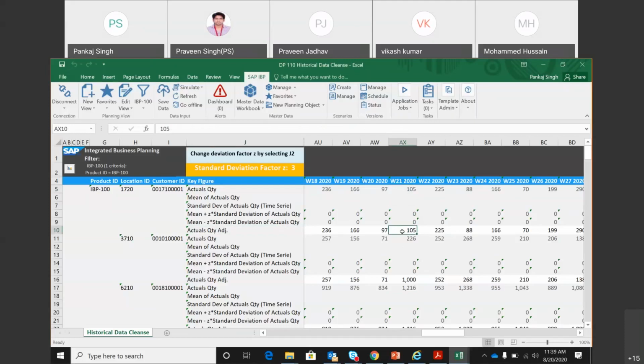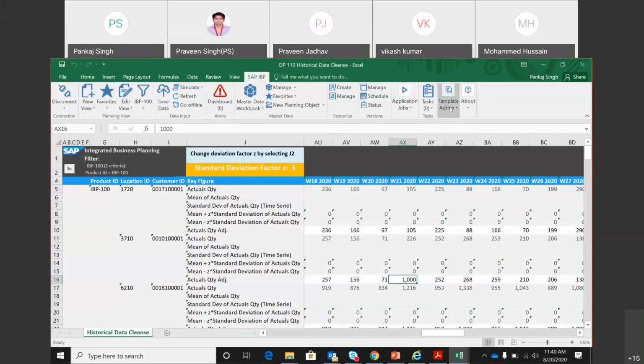But I can make it a very small number, and I'll not do that right now because it will take a lot of time. But it has accepted a big number, which is 1000. So when we run the forecast model, we will come back to this week 21 and see whether this 1000 has been corrected or not.